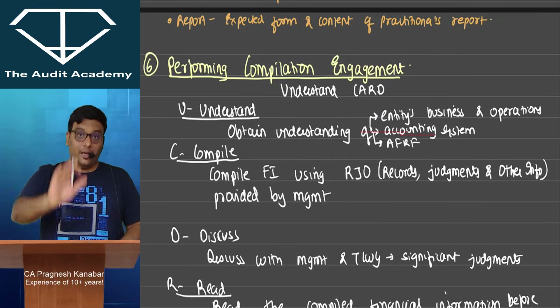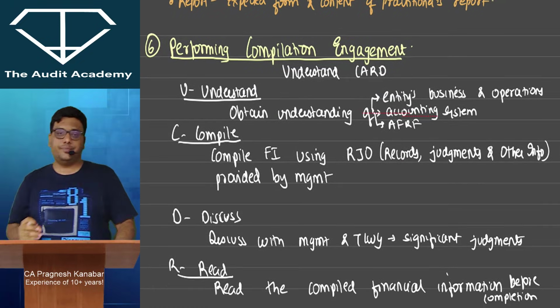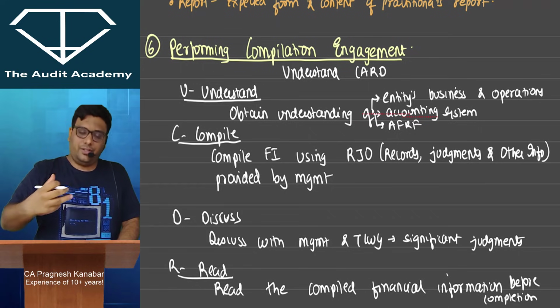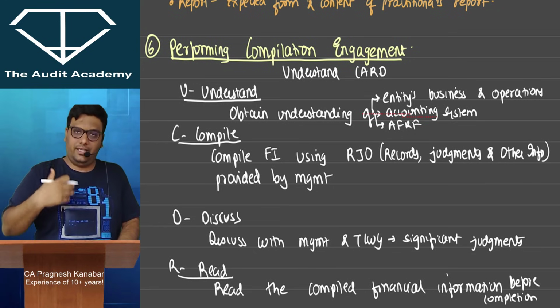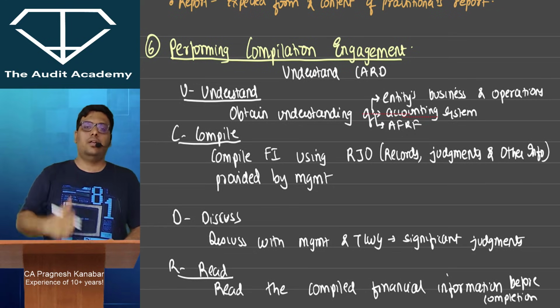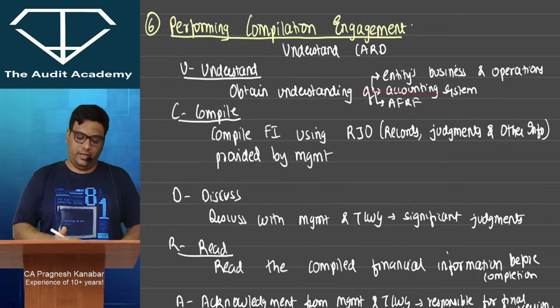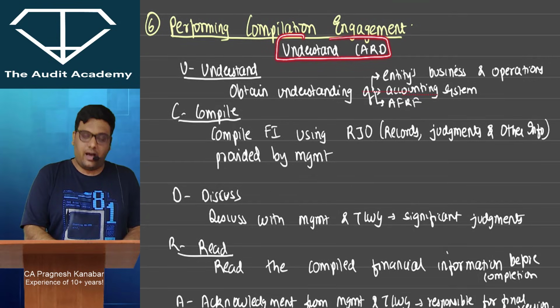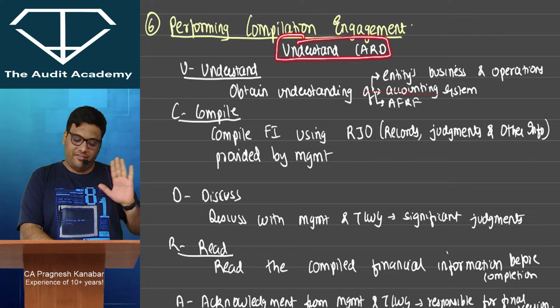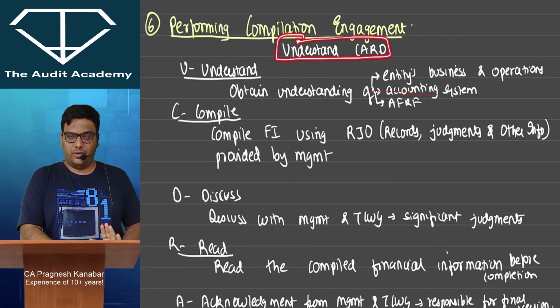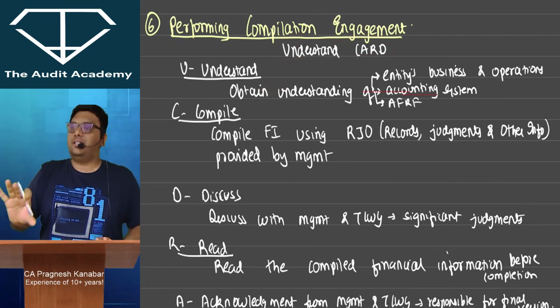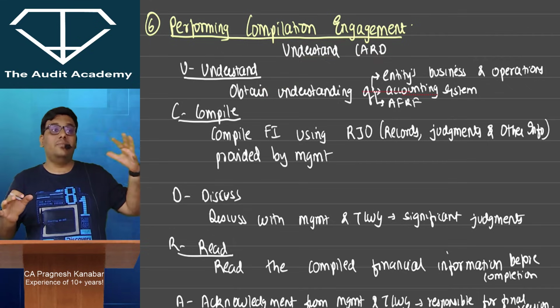Now listen to me, there are some sensitive points over here. As a practitioner, when you are going to perform a compilation engagement, there is one code word, understand card. There are 5 points which you need to be careful about. First, you will obtain an understanding of their accounting system, entity, business environment.